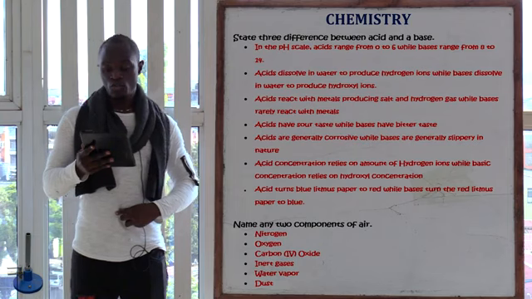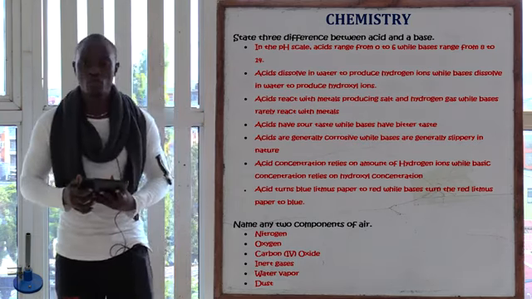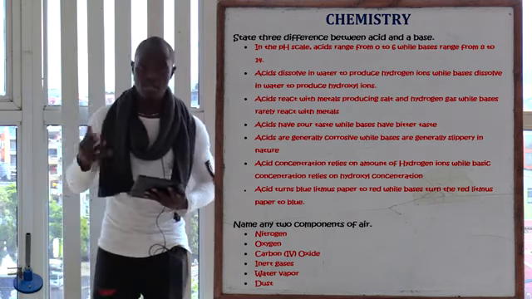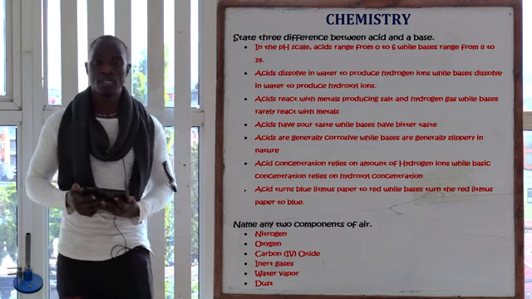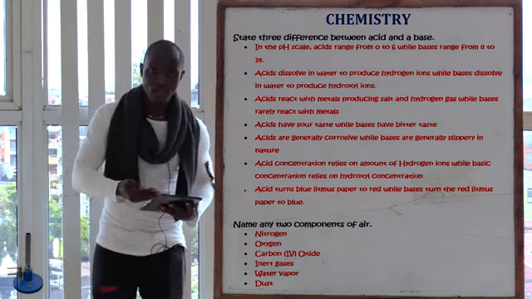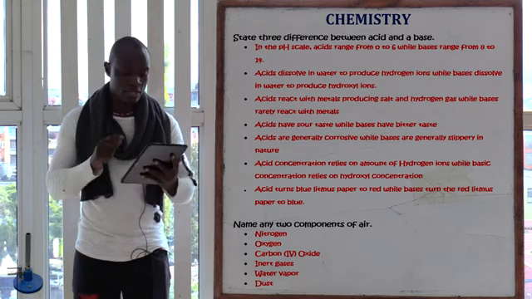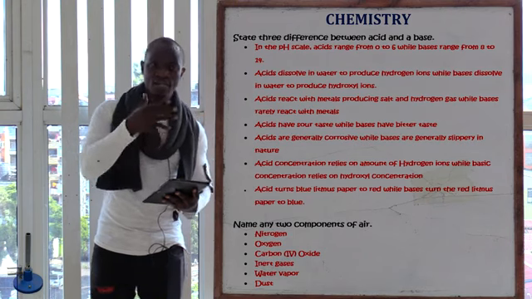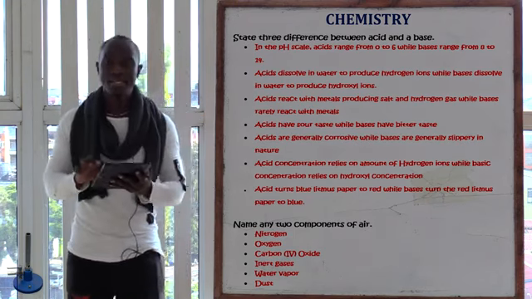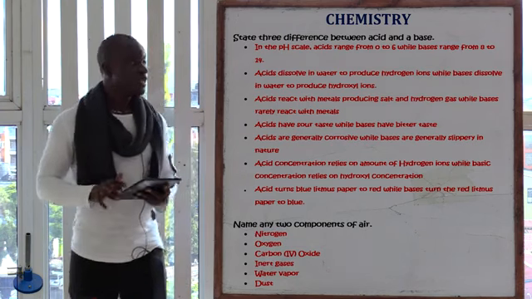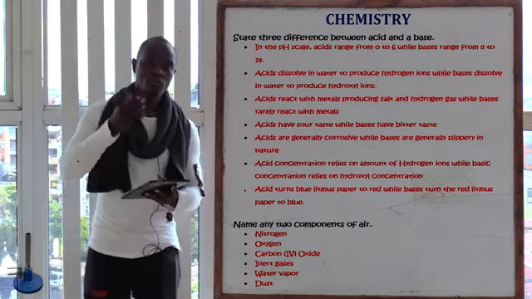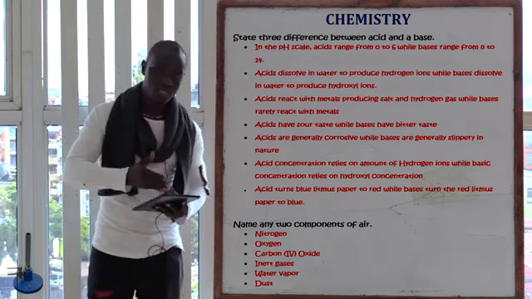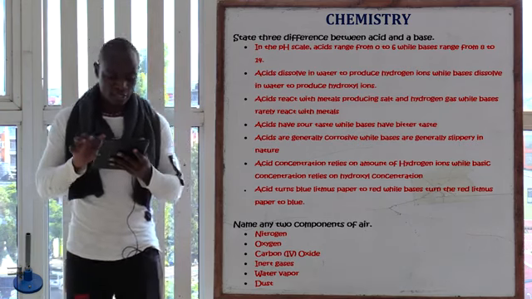So question number 20 is asking, state three differences between acids and bases. First of all, in terms of taste, acids have a sour taste, while bases have a bitter taste. Remember, this is differentiating, so we can use a table or conjunction. Also, in terms of the pH scale, acids range from 0 to 6, while bases range from 8 to 14.